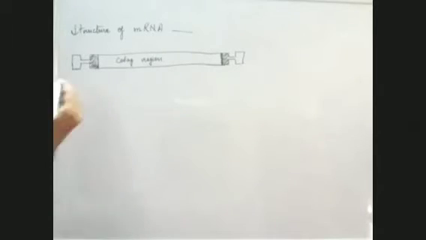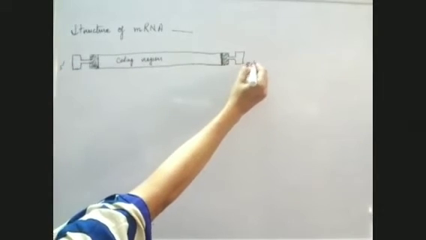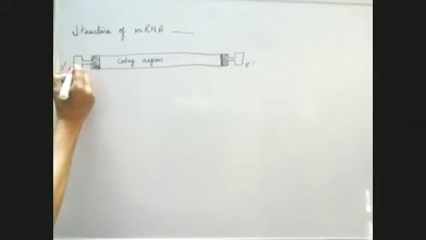Then here, this is the cap which is formed. And suppose we make it 5' and this side 3'. This is the methylated guanine cap, also known as the methylated G cap.